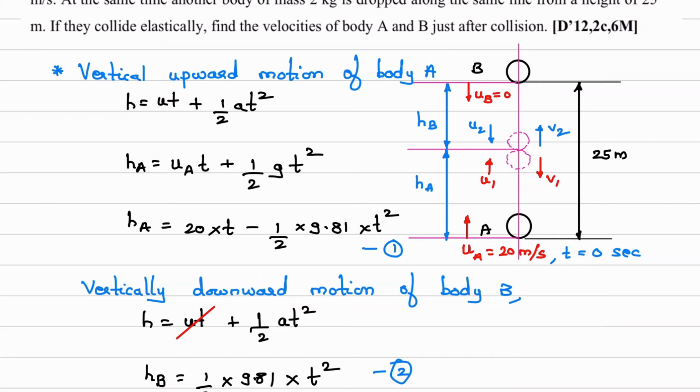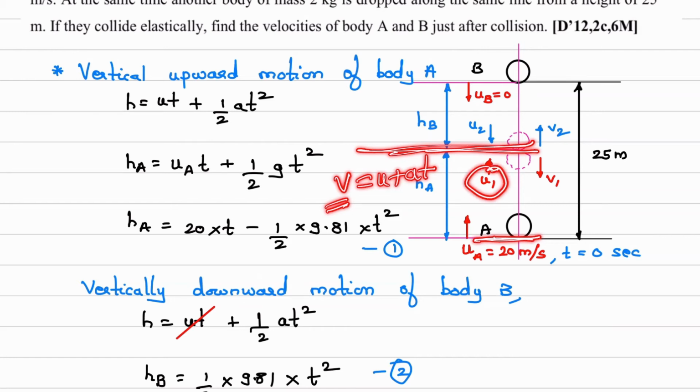So for body A, what can we write? V is equal to U plus AT. What is V? V will be U1. If you consider motion from A to this position, we have to use V is equal to U plus AT. So what is V? Final velocity is U1.